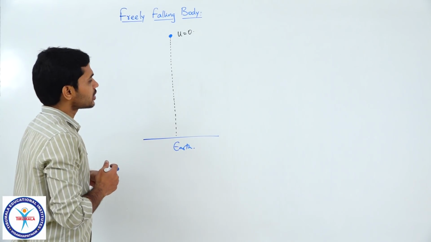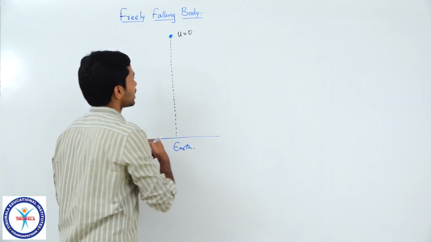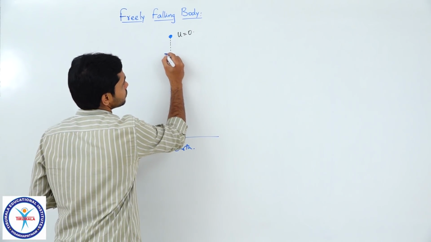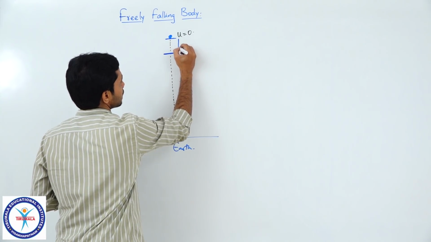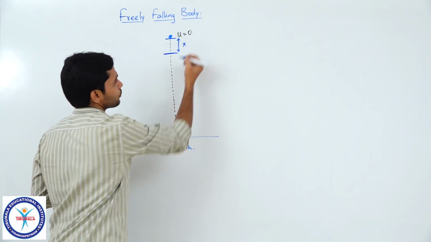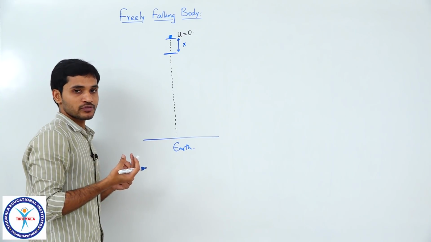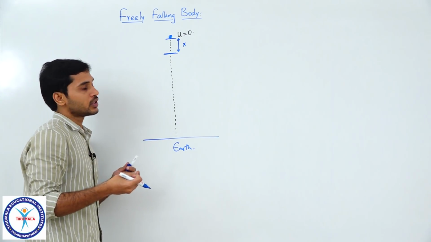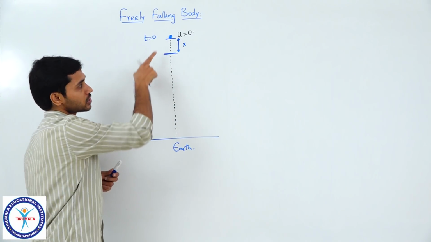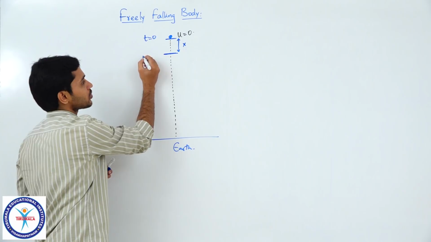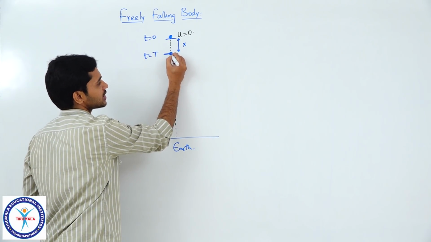Clear? So earlier, long back when observations were made, people have basically observed that this particle, let us say if it has travelled a distance of some x in the first interval of time, any particular interval, for example, let us say you are observing the motion of the body in regular intervals of time. So which means if you are observing the particle to be at this position at t is equal to 0, let us say you are observing it at some time t to be here. So the particle is here at time t.